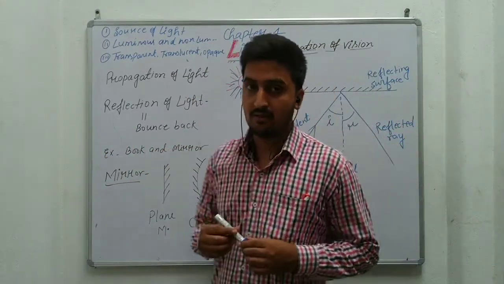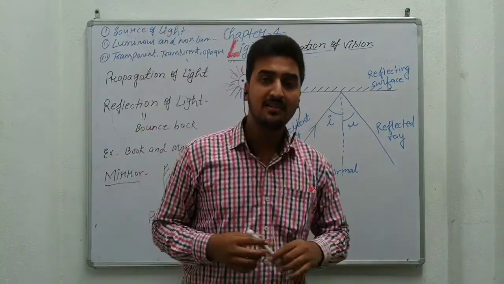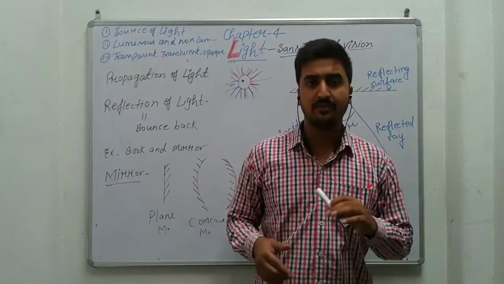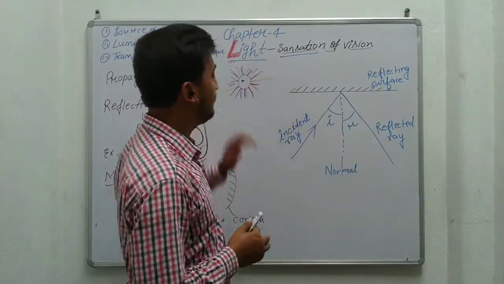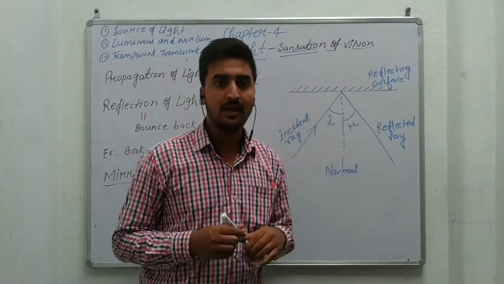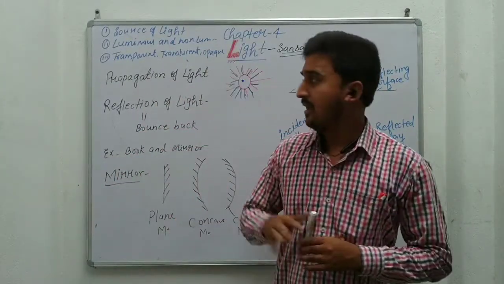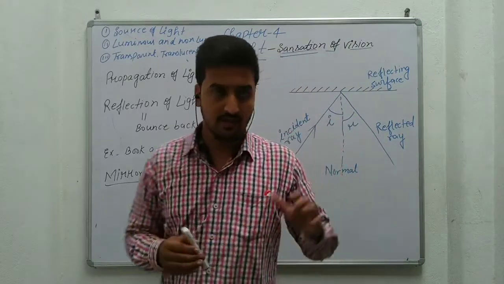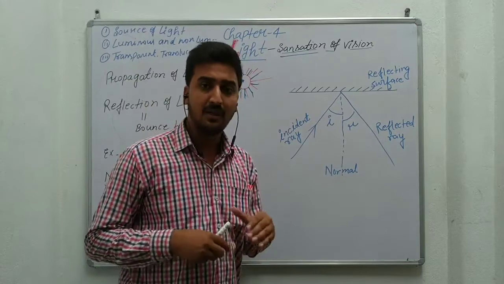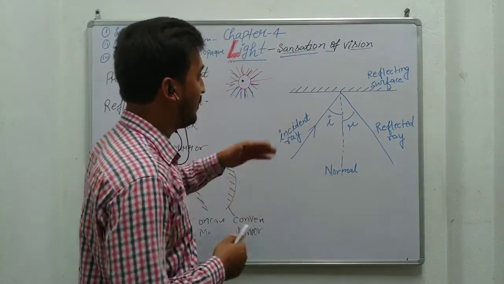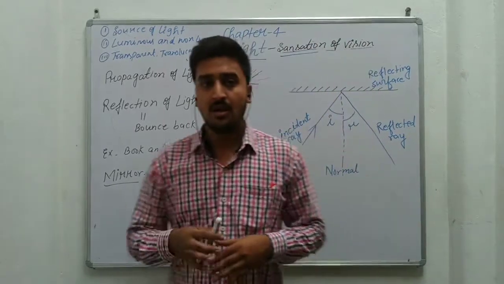In this class we will discuss a new chapter, light. In previous classes we had already discussed different types of energy, and I had already discussed what is light energy, and the different types of transformation from light energy. In this class we will discuss different types of mirror, lens, all the things related with light, means what is the reflection of light, what is the refraction of light.